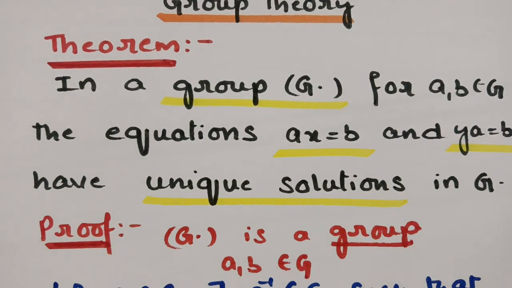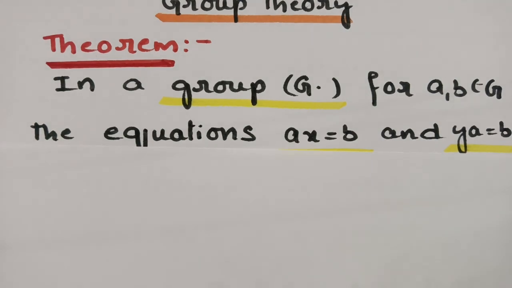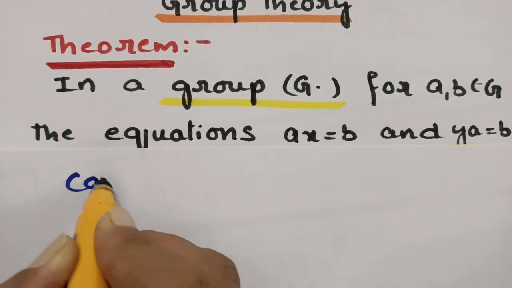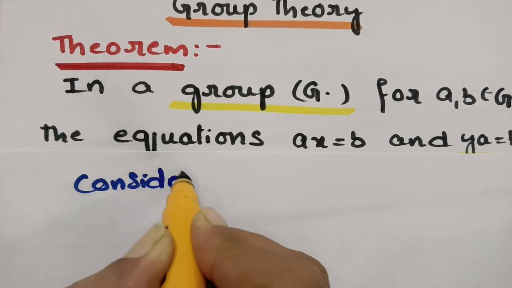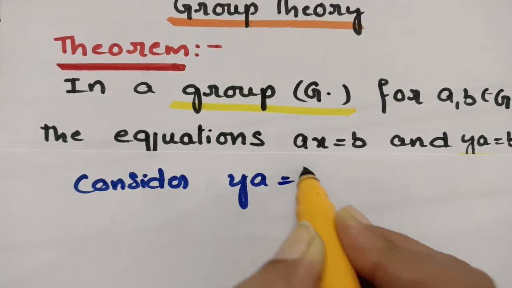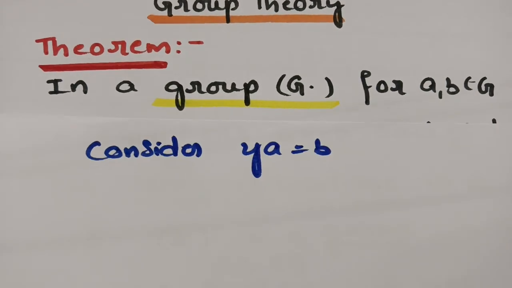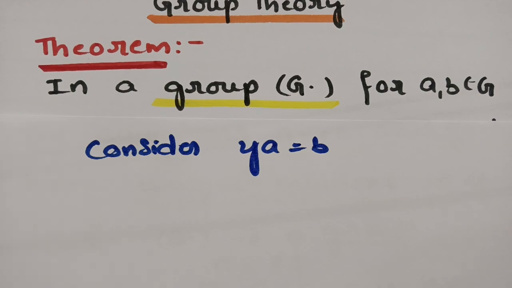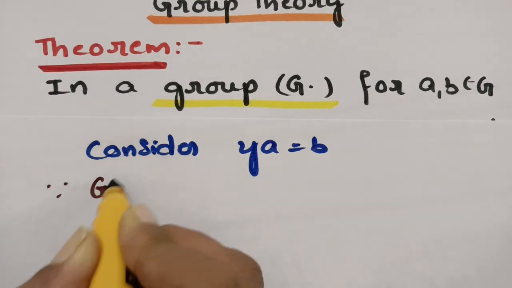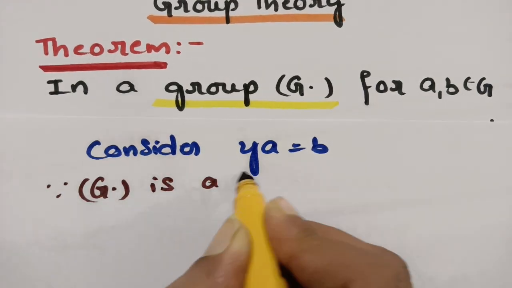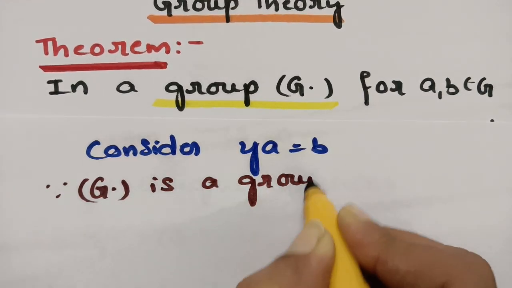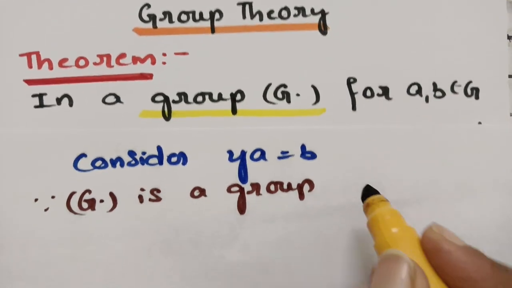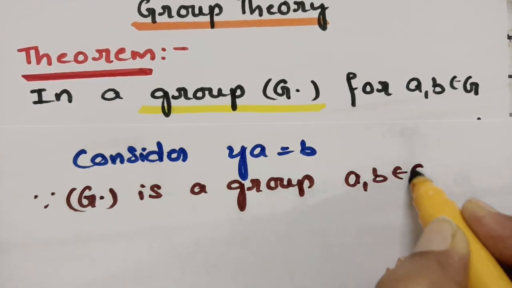And the next equation here is given as ya = b. Now I am going to consider the second equation, ya = b. And as you all know, G is a group. So since (G, ·) is a group, and it is also given that a, b belong to G.